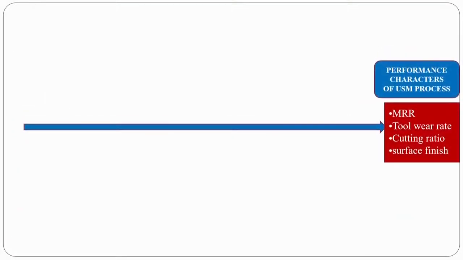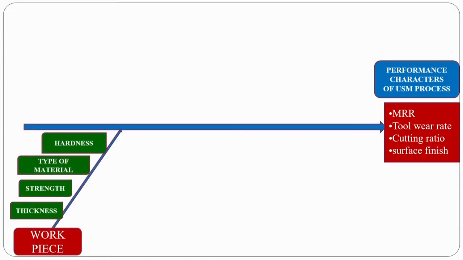Okay. If you see the input parameters and other things, the first one is workpiece parameters. We will see the fishbone diagram of the ultrasonic machining process, wherein the output responses like material removal, tool wear rate, cutting ratio, surface finish, all depend on various input parameters. The first input parameter that we are going to see is the workpiece properties, that is nothing but the hardness of the workpiece, type of the material, like whether it is a brittle material or a ductile material, strength of the material and thickness of the material.